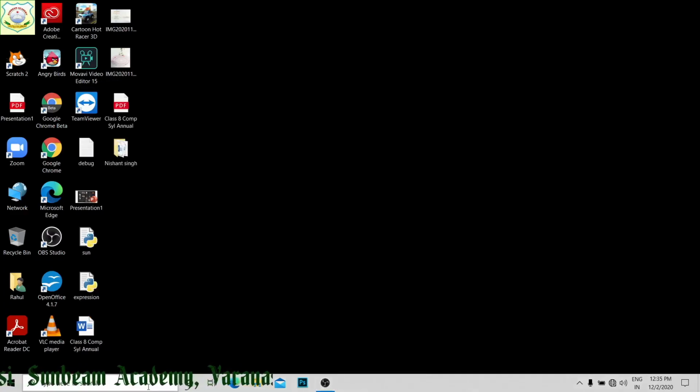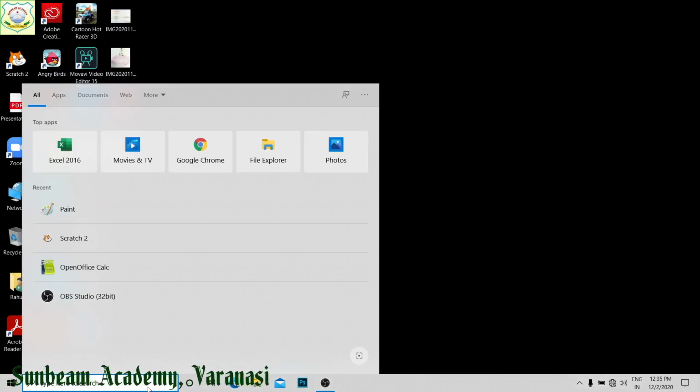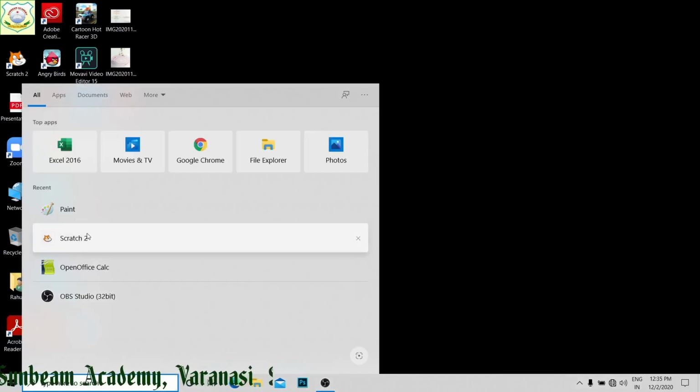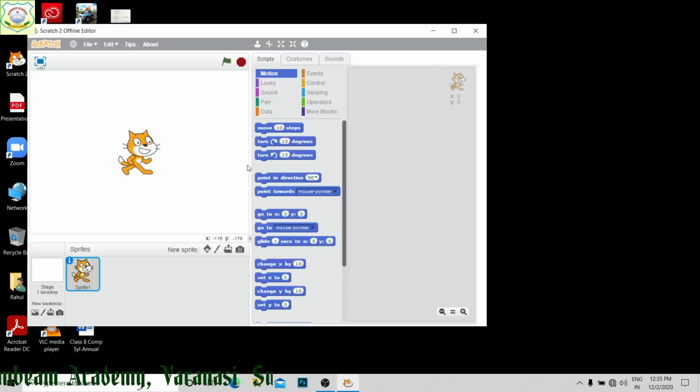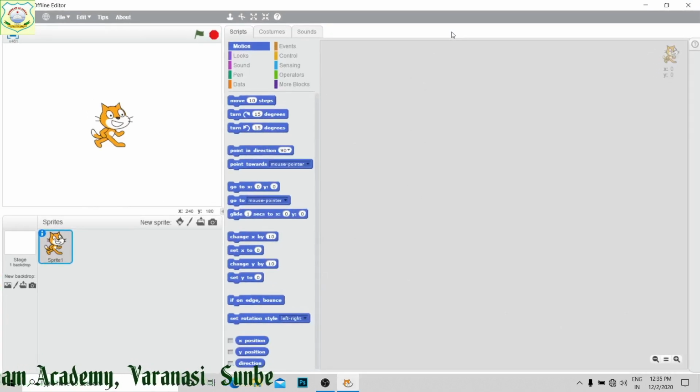We will see. To start with the software, we will click on Scratch 2. As soon as you click on Scratch 2, the Scratch 2 screen will be on your monitor, right? The same I have shown you. This portion is the stage, this is the block palette, and this is the script area. Now this is your sprite.